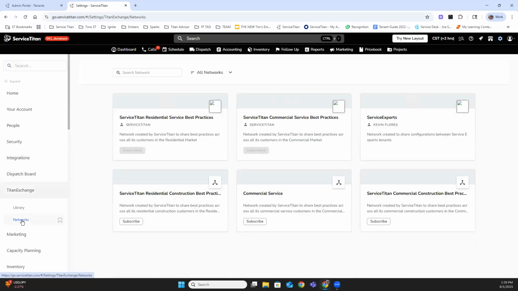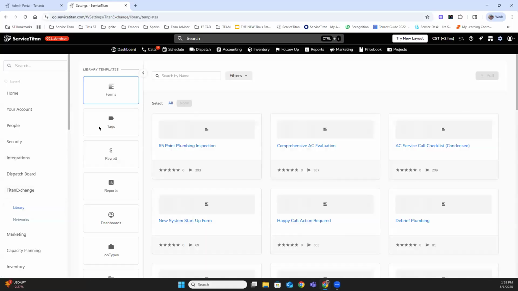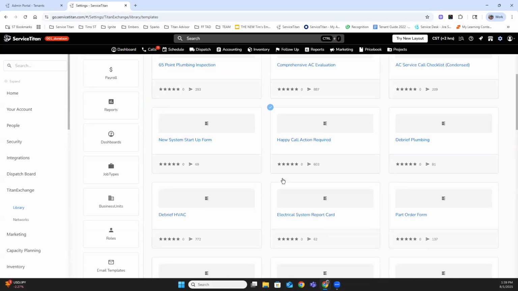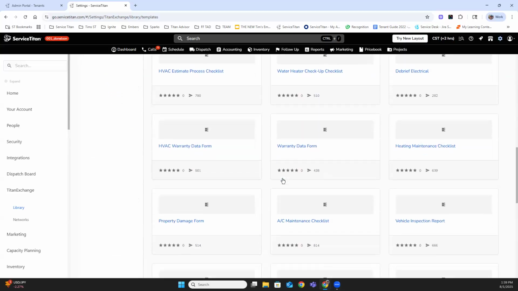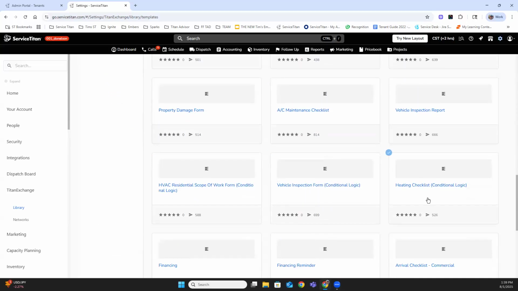And just a quick rundown of your networks. You need to subscribe to the business markets that make sense to your workflow, your business. In this case, we can see residential, commercial, new construction, etc. Once you've subscribed to these, and there's no emails or nothing, it just fills and populates this library in your Titan Exchange. Now, all these things in here, these tags, payroll reports, are free for you to import into your own account, including these forms. And you can see if I scroll down a little bit, there's some conditional logic forms in here.